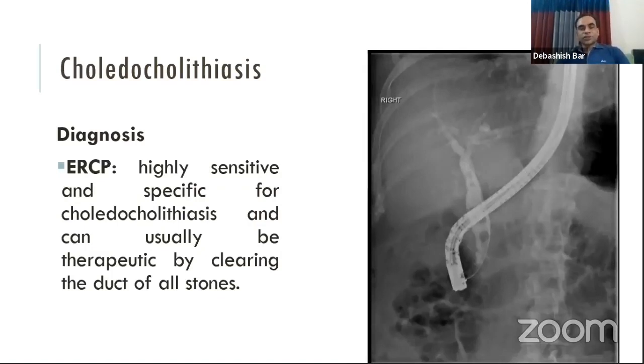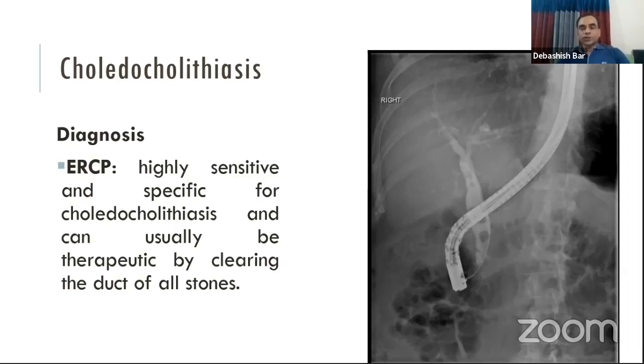Another investigation, endoscopic retrograde cholangiopancreatogram, is highly sensitive and specific, but it is an invasive procedure and we don't do it as a diagnostic investigation because it has a therapeutic role.